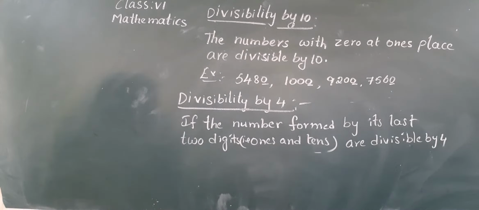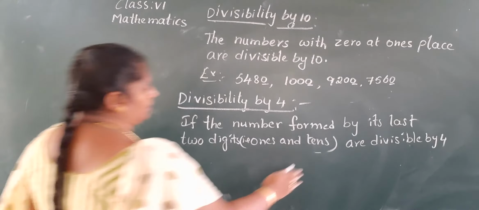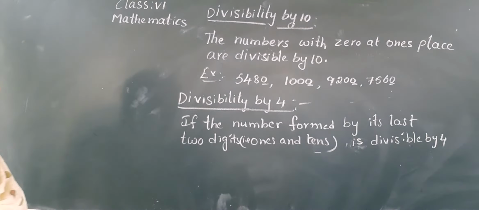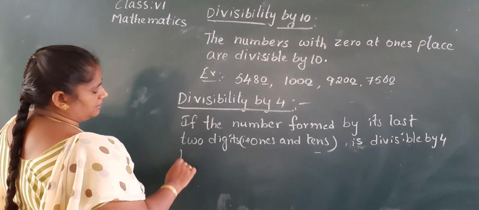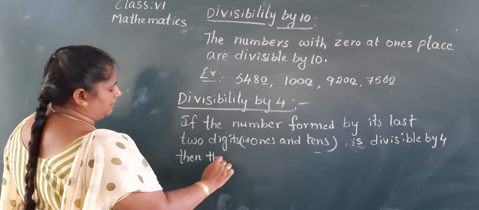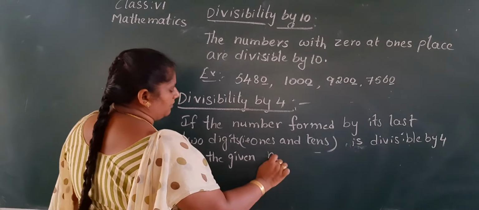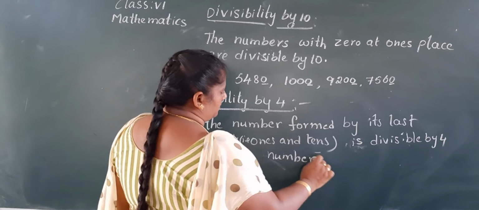write down, if the number formed by the last two digits of the given number is divisible by 4, then the given number is divisible by 4.